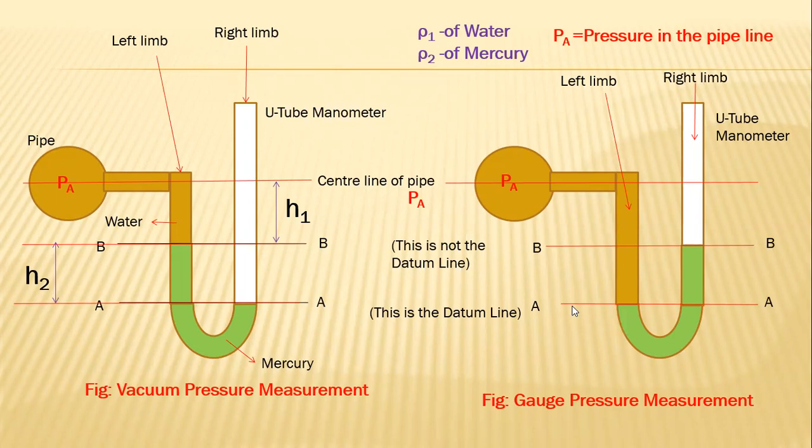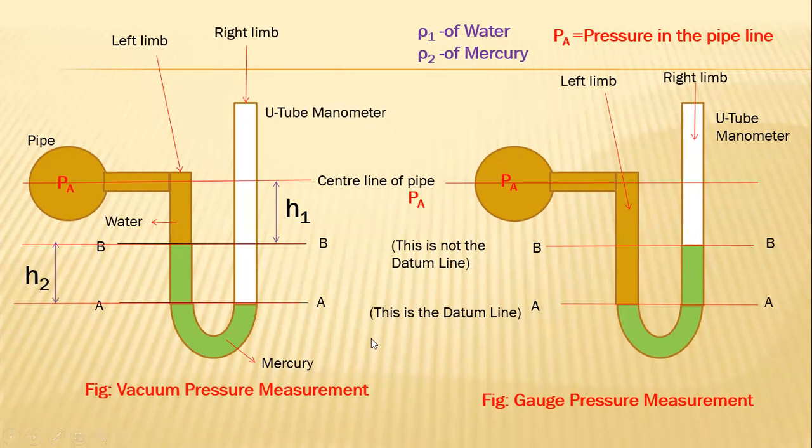And as far as the right side figure, which one is the datum line? A A dash again. Correct, because the lower level of mercury is in the left limb and the line passing through that point is A A dash. So the datum line is A A dash in both figures, vacuum pressure measurement or gauge pressure measurement.